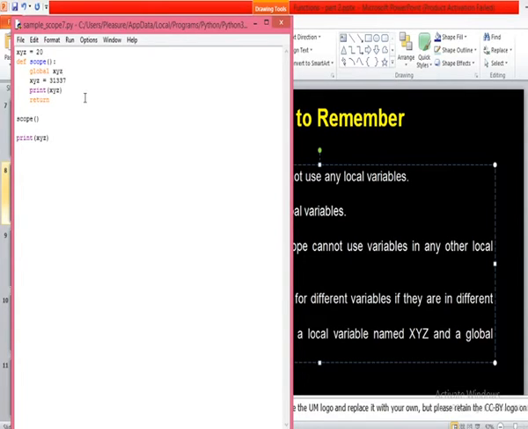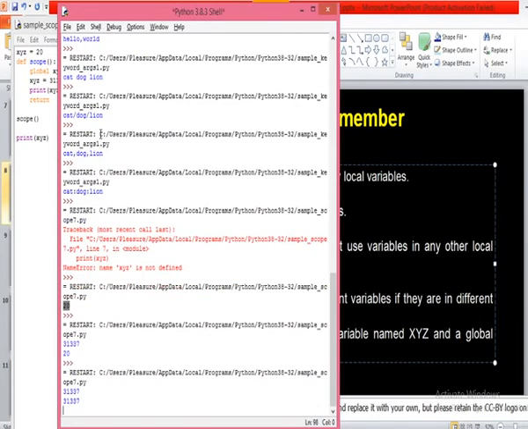Yes, what will be the output now? 20, sir. How many times will 20 come out? 2 times. Right. See, run this code and check out the output. Now look at here. What is the output?